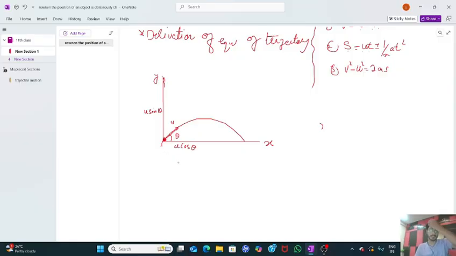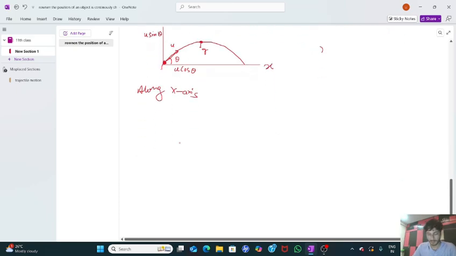Now, what do we have here? Let us say, for example, the position of this particle will be here. Acceleration is towards downward. Now let us resolve these components along the x-axis and y-axis. First, along the x-axis. What is the displacement here? Let's take it as x.